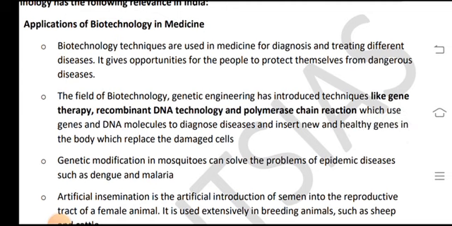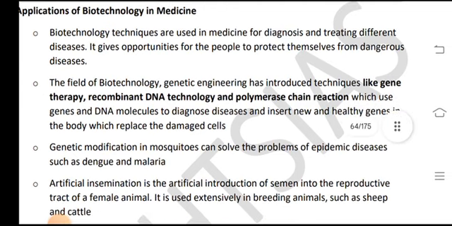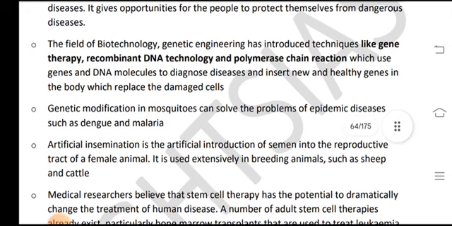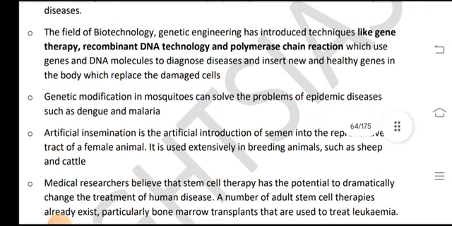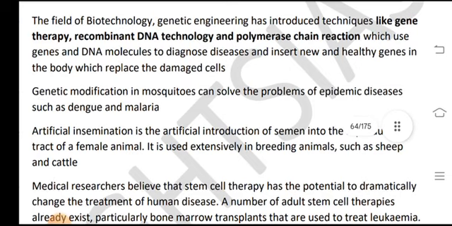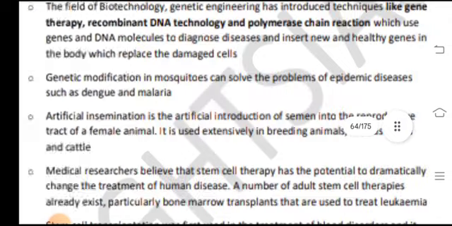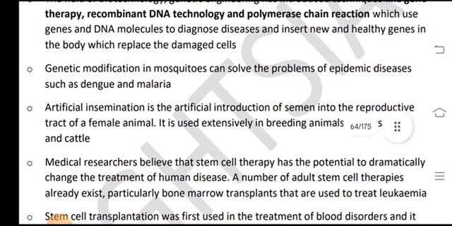In the field of biotechnology, genetic engineering has introduced techniques like gene therapies, recombinant DNA technology, and the polymerase chain reaction, which use genes and DNA molecules to diagnose diseases and insert new healthy genes in the body, which replace the damaged cells. Genetic modification in mosquitoes can solve the problems of epidemic diseases such as dengue and malaria.